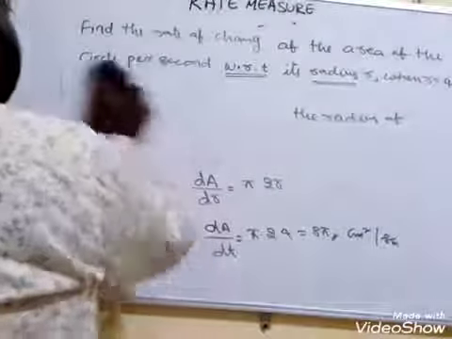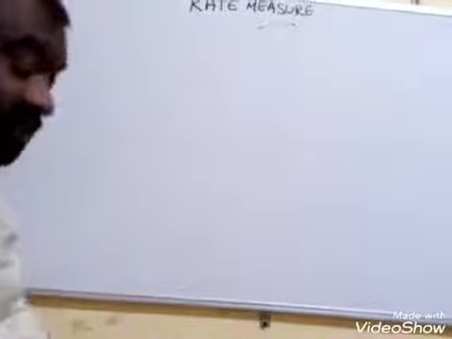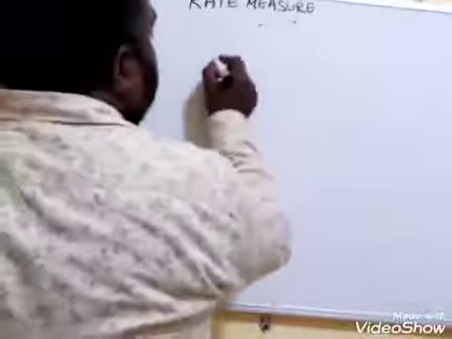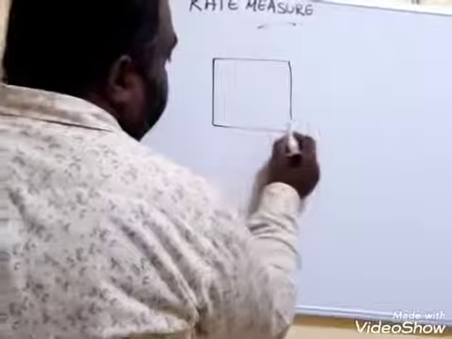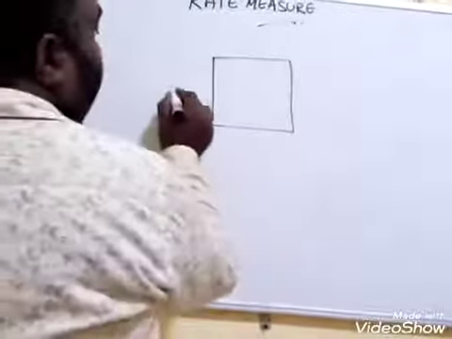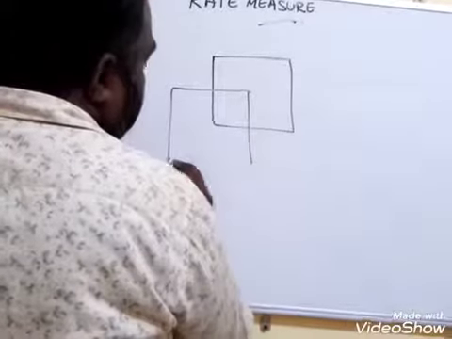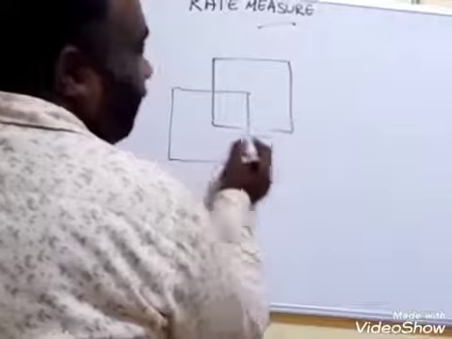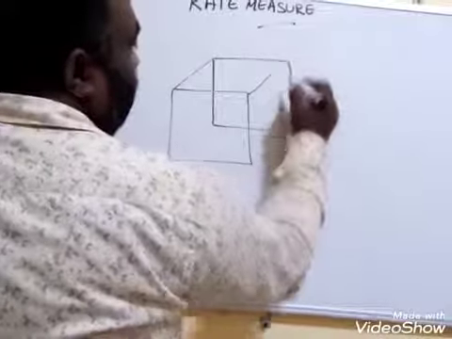When you are going to the problem of the volume and total surface area, you should know the formulas of the cube. If you are drawing a cube like this, first draw a square and take the center. Again, draw another square, so that where they meet, this should bisect. Now join these two. This is the cube.